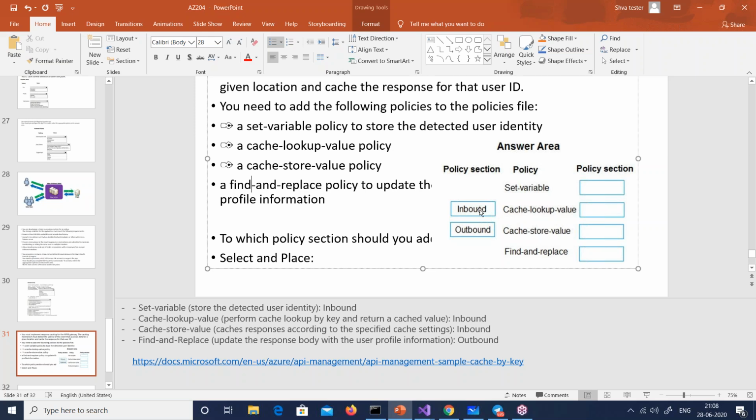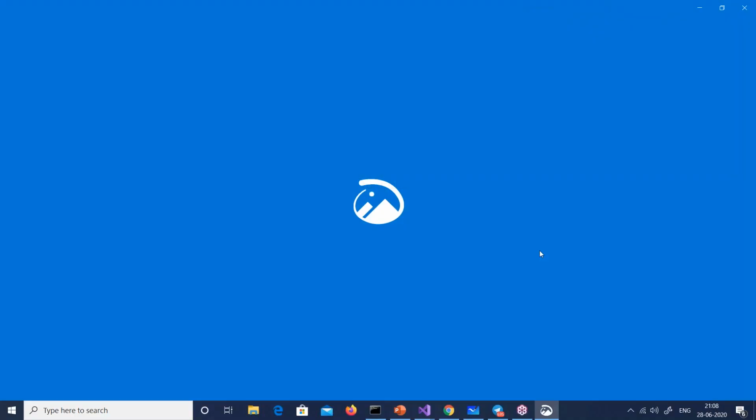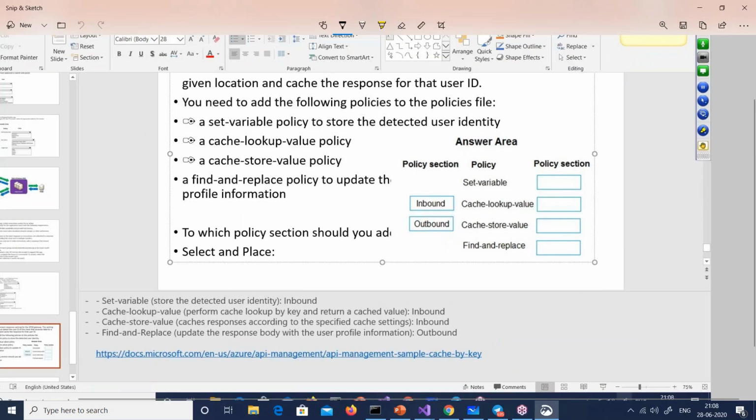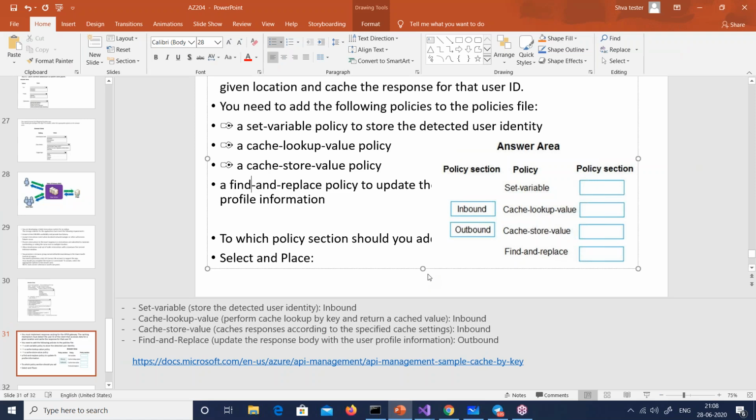So here, in the Azure exam, you have to drag and drop this. So here he wants you to drag and drop and say, okay, this is inbound, this is probably inbound, or this is outbound. So he wants you to give this information, right? Good, very nice. So that's what the question is.